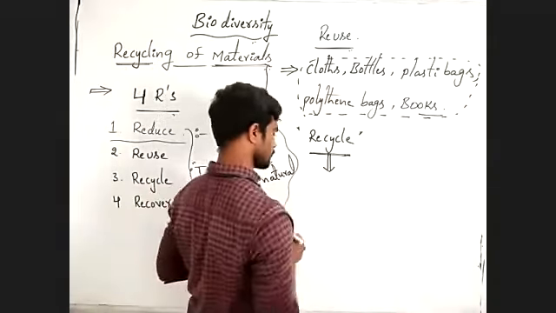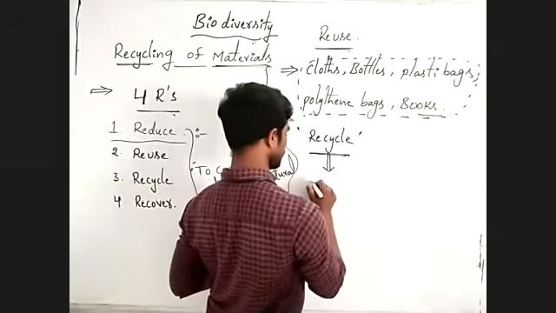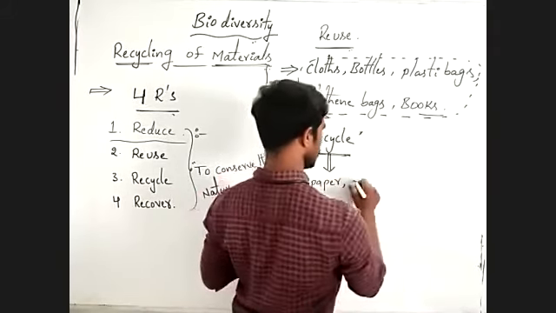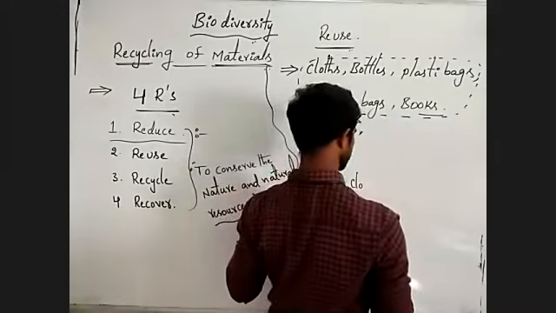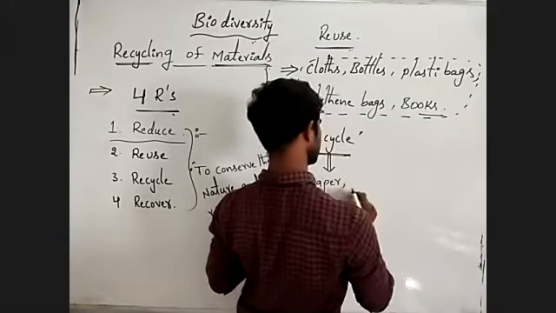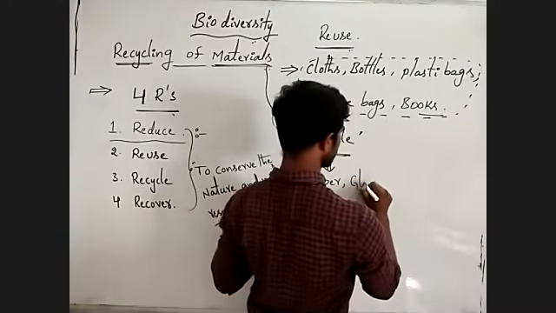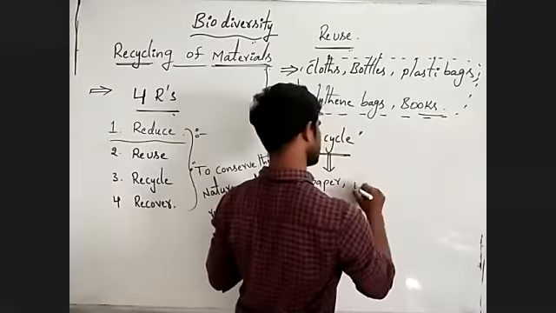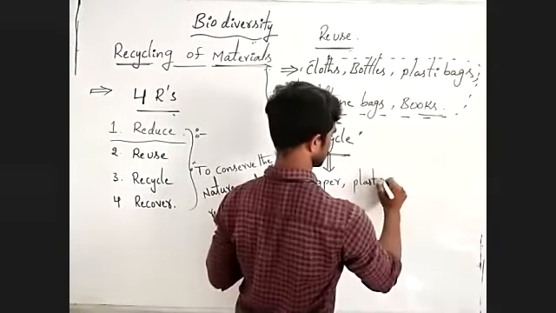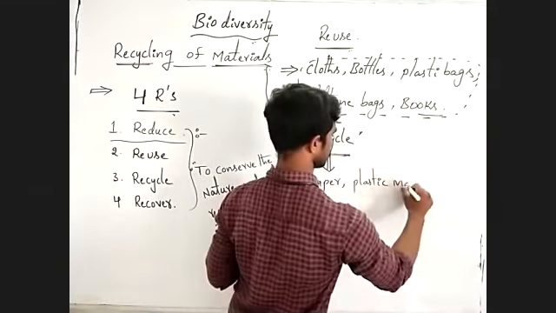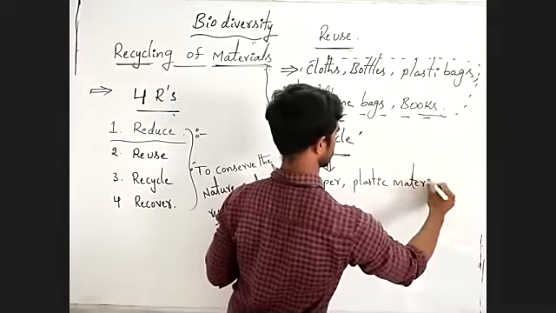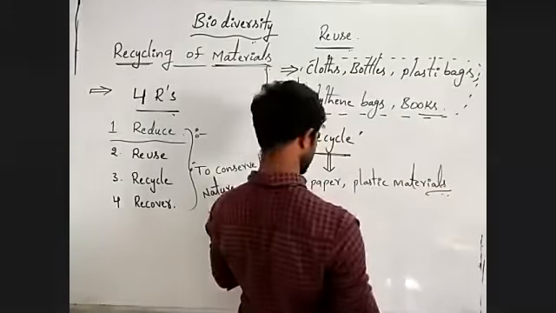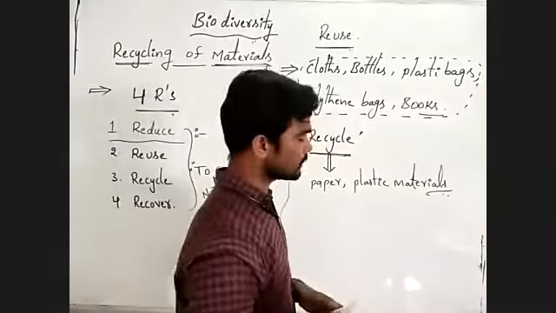Recycle means some material, for example, paper, cloth, bottles, means glass bottles, next to plastic materials, these type of materials can be recycled.